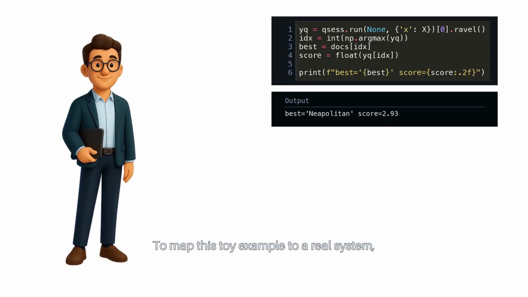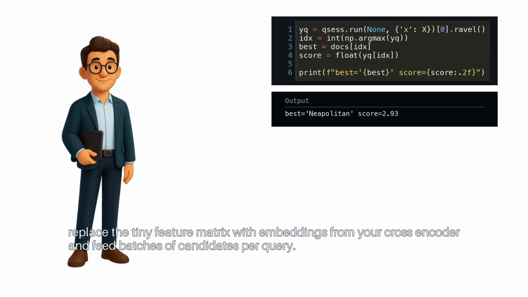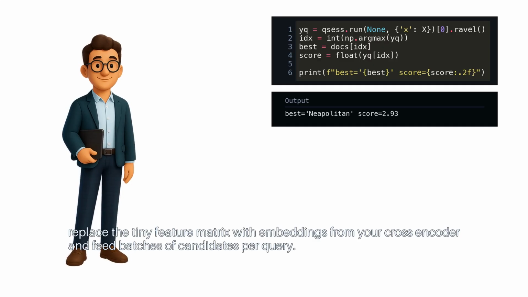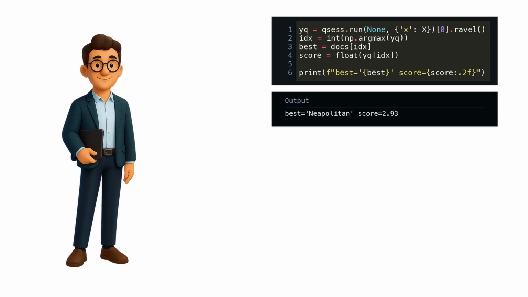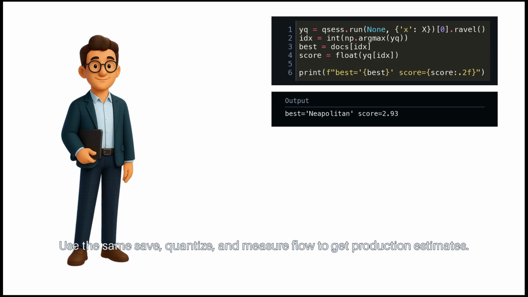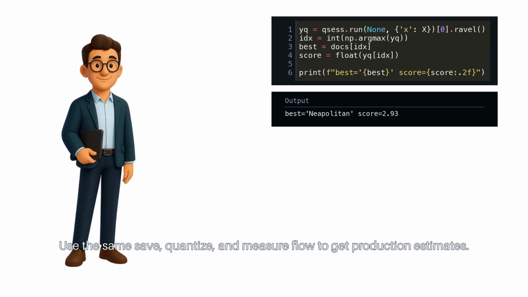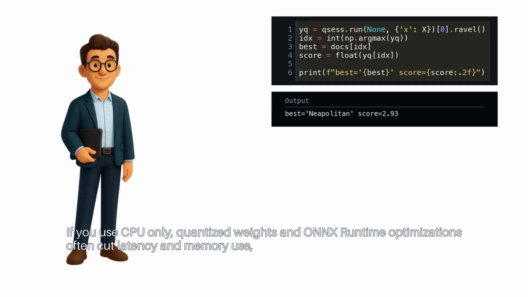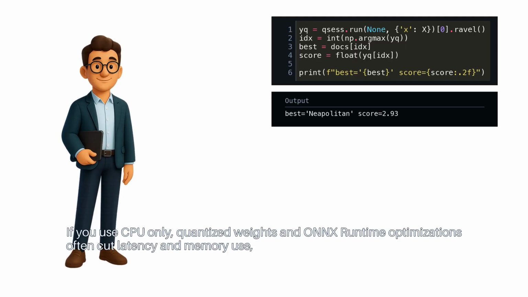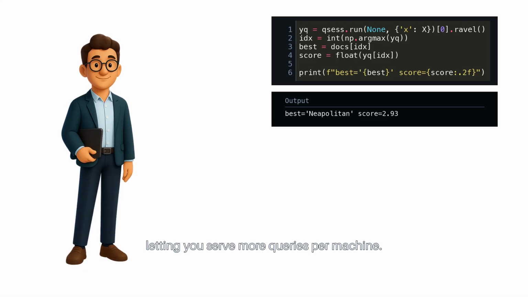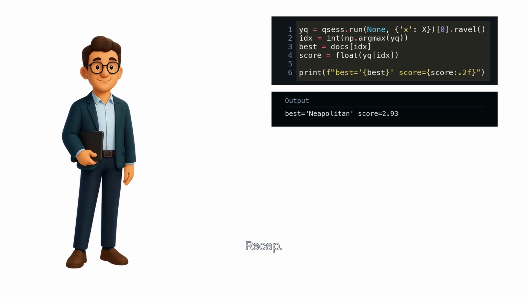To map this toy example to a real system, replace the tiny feature matrix with embeddings from your cross-encoder and feed batches of candidates per query. Use the same save, quantize, and measure flow to get production estimates. If you use CPU only, quantized weights and ONNX Runtime optimizations often cut latency and memory use, letting you serve more queries per machine. Recap.